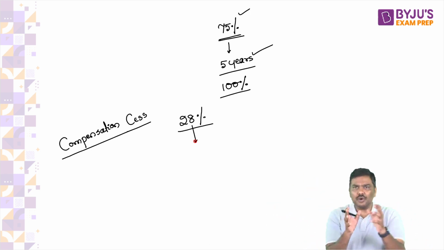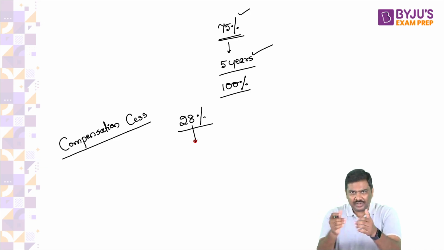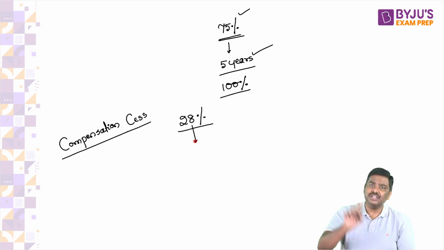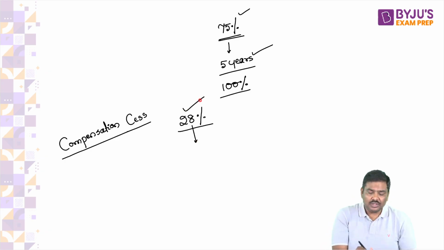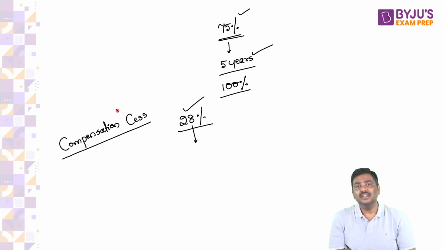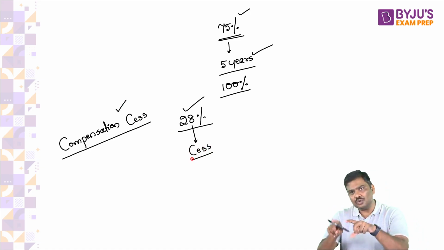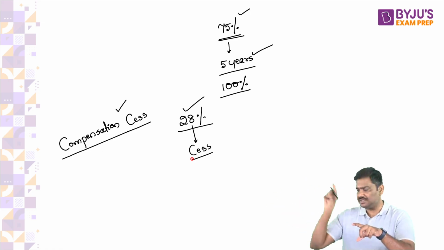In addition, I repeat, in addition to 28%, these products will also be imposed with the compensation cess. This amount would be collected and used to provide compensation to the states.